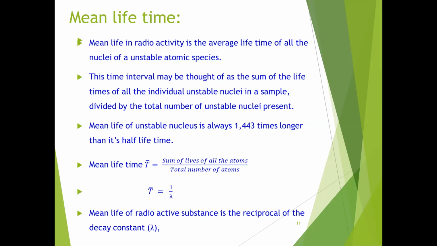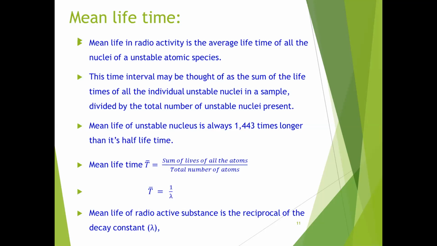So the mean life is the average life of all atoms: the sum of the lives of all the atoms divided by the total number of atoms is called the mean life or average life of the atoms.